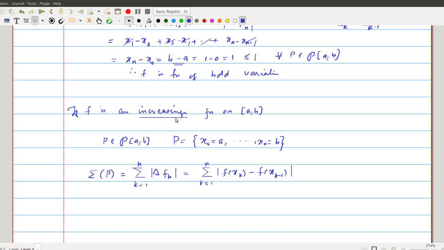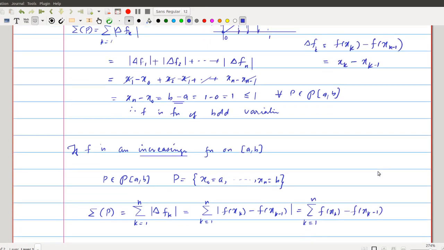We have assumed that f is increasing, so this is the same as the summation k equal to 1 to n of f of xk minus f of xk minus 1. The modulus is always the same as this quantity.